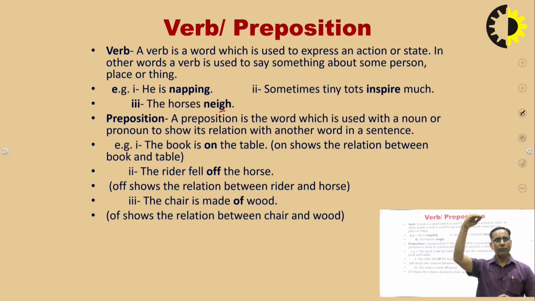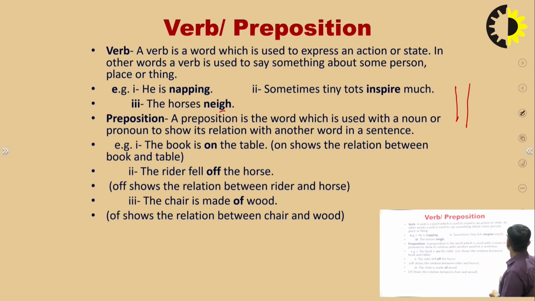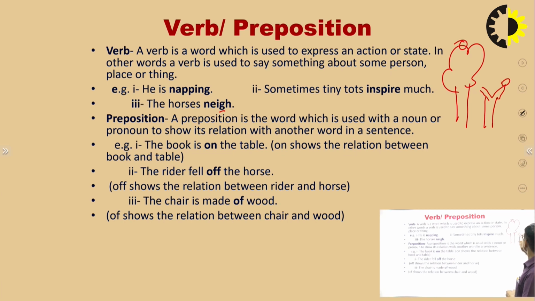On the tree means at the top of the tree. If the bird is sitting here, in any condition, whenever it is a dried tree, in that condition we can say that yes, the bird can sit here on the tree. But whenever it has branches and leaves, generally the bird sits in the tree. So here we are saying that a preposition is the word which is used with a noun or pronoun to show its relation with another word in a sentence. A preposition always shows the relation between two words in a sentence, whether they are nouns or pronouns.